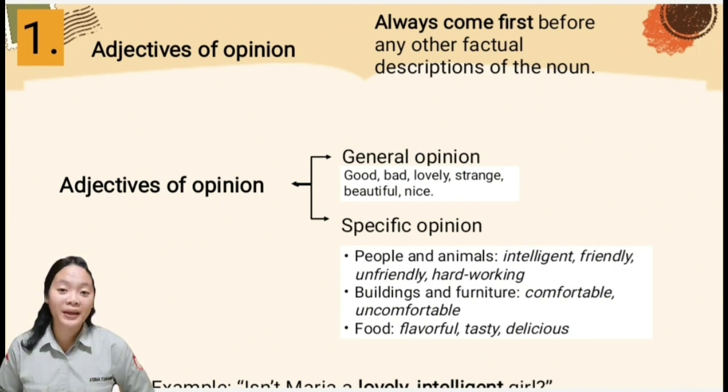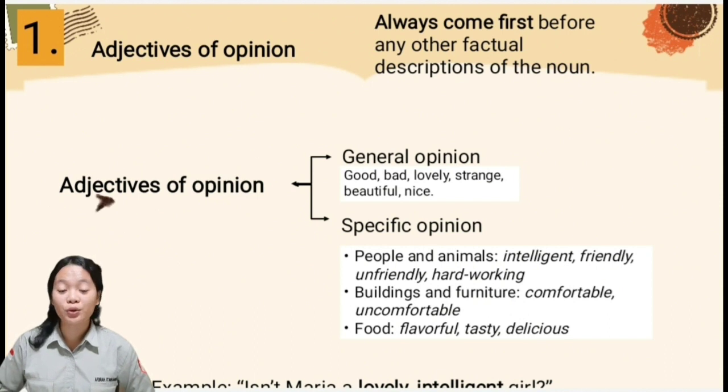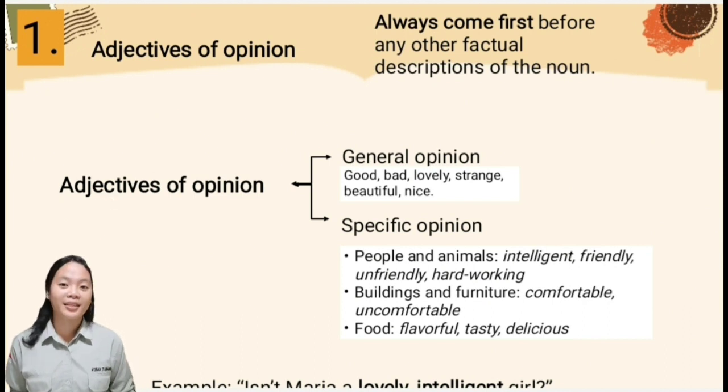The general opinion adjectives can be used for any kind of noun, whether it is a person, place, or thing. Some of the most common general opinion adjectives are good, bad, lovely, strange, beautiful, nice, and so on.